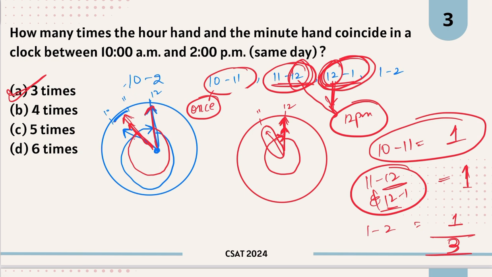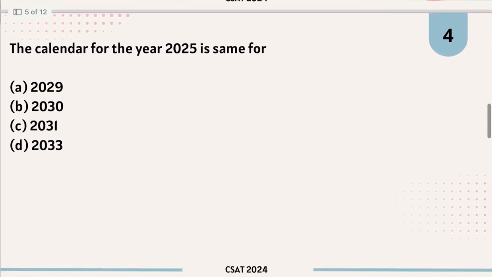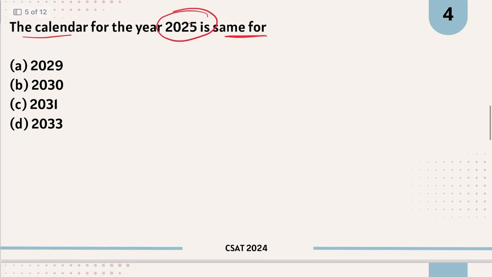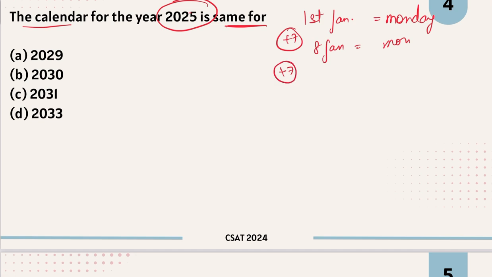Okay, now let's do the next question. So in this question you have calendar for the year 2025 is same for which year? See, now let's say मैं आपसे पूछती हूँ, if the first of any month, let's say 1st Jan is Monday, ठीक है, when will the next Monday be? You will say okay plus 7, 8th Jan will be the next Monday. And similarly, when will the next Monday be? Again plus 7, right? So 15th Jan will be the next Monday.